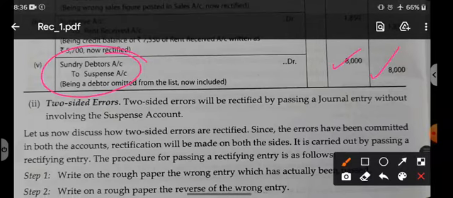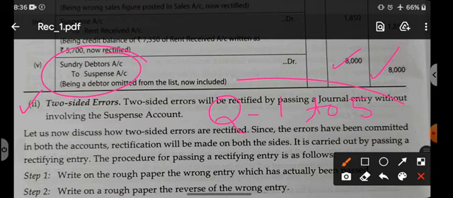So this way we have rectified single-sided errors by using the suspense account. I hope you have understood the process of rectifying the errors. In the next video lecture, we will do two-sided errors. All of you can see illustration number 1 and 2 in your book, and you will do questions number 1 to 5 in your copies.